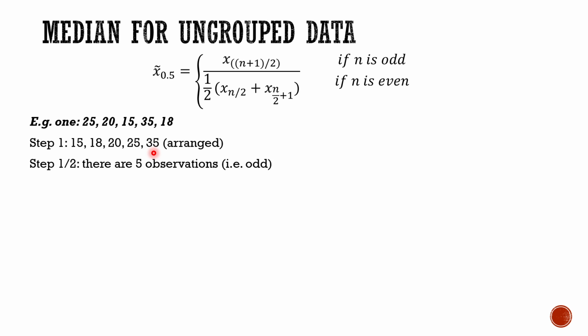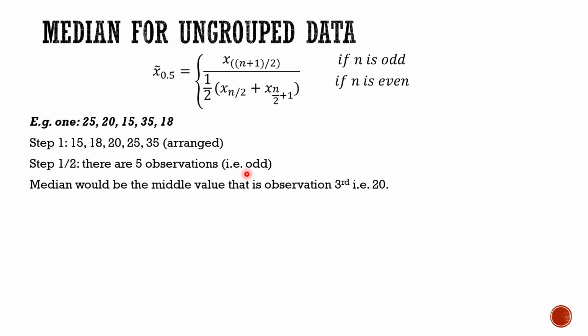Now what is the number of observations? That is 5 and it's odd. Then the median would be the middle value, that is the third observation. How we got this third is by n plus 1 divided by 2. So 5 plus 1 divided by 2, that is third. So the third observation is 20. So our median is 20.